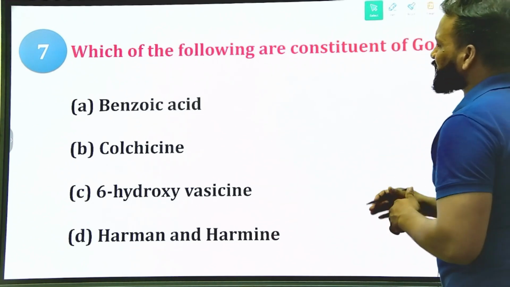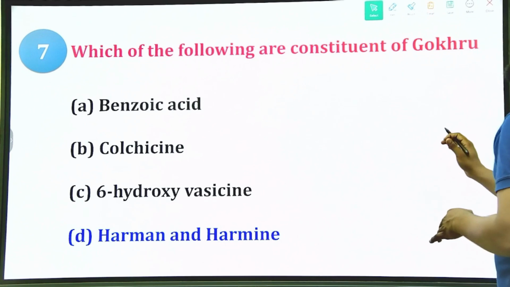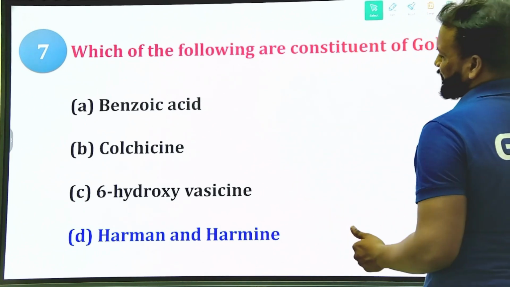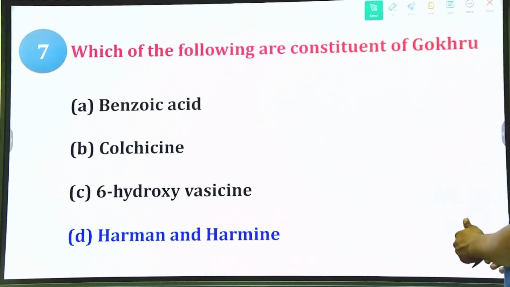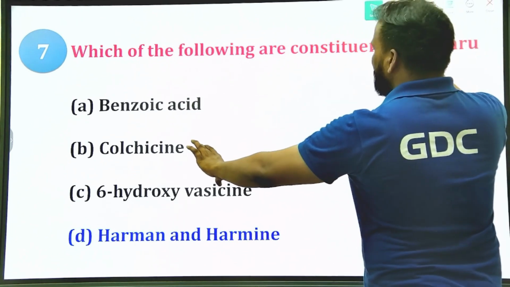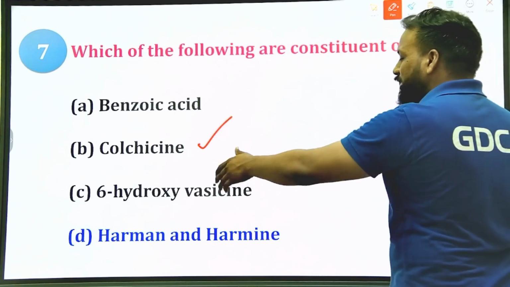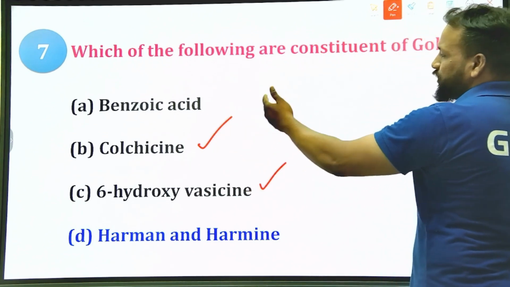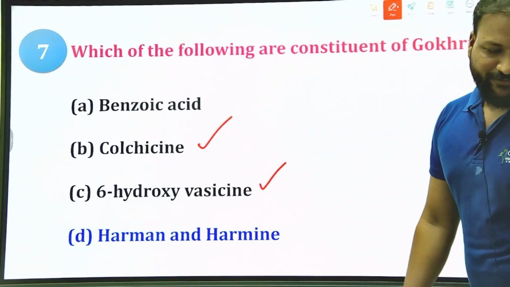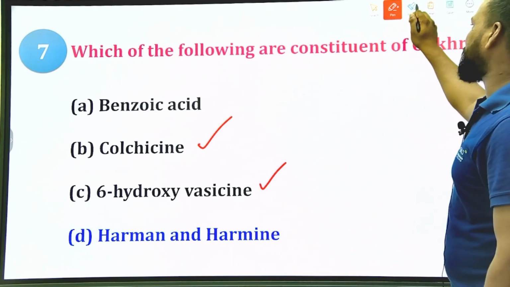Let us see the right answer. Harmane and Harmine, option D, is correct. You can eliminate two options here, because colchicine is obtained from the colchicum drug, vasicine is from Vasaka, and benzoic acid is obtained from different drugs. Like you can see the right option here.